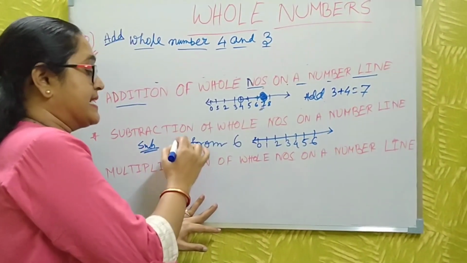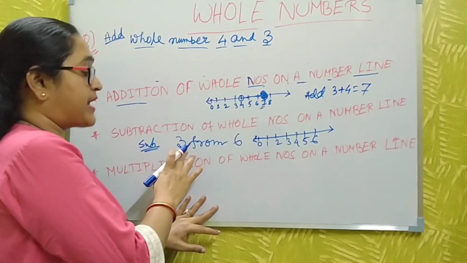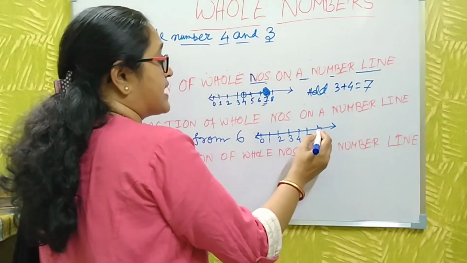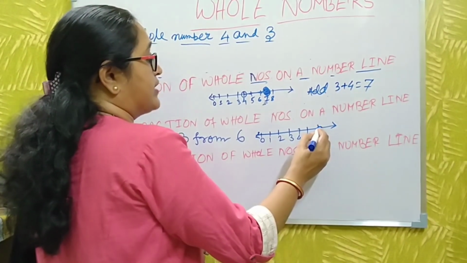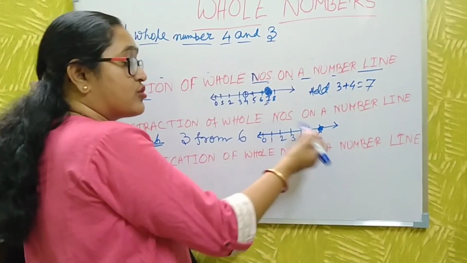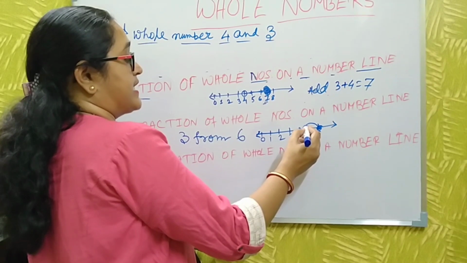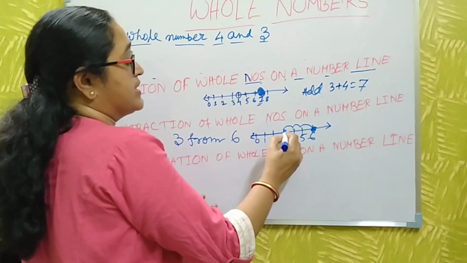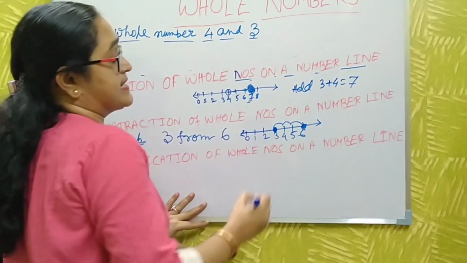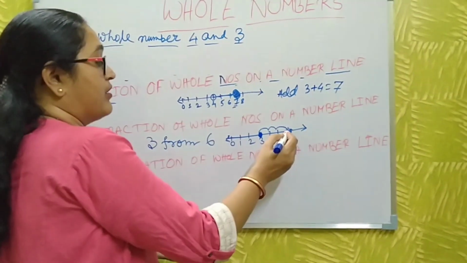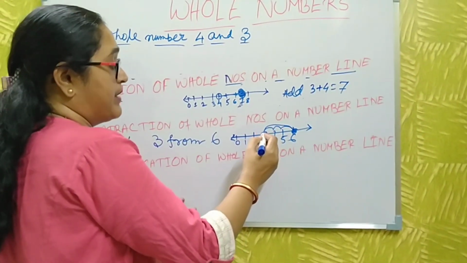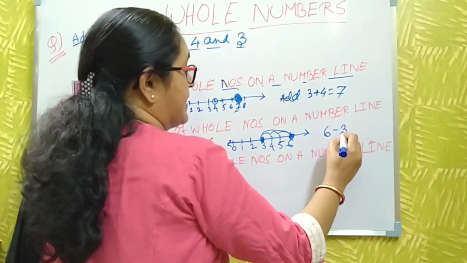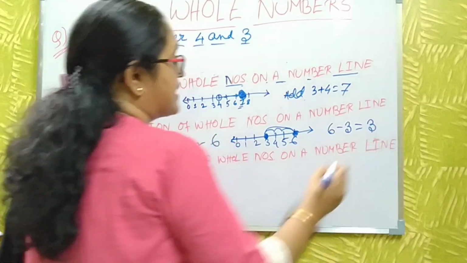What did I say? 3 is subtracted from 6. So first, here is 6. Then you go back 3 steps: 1 step, 2 steps and 3 steps. Then you are here. This is the result. So the number line subtraction is 6 minus 3 is 3.